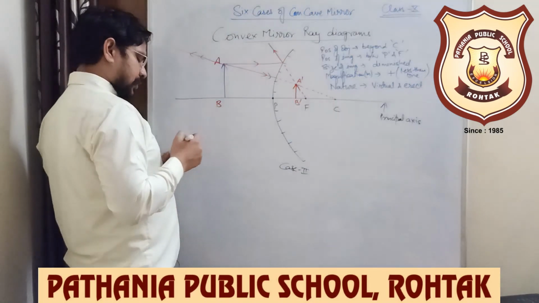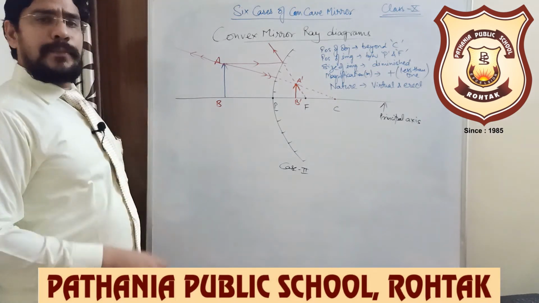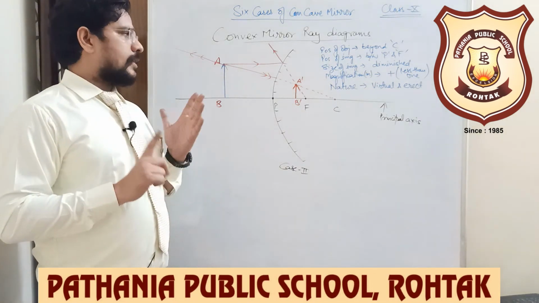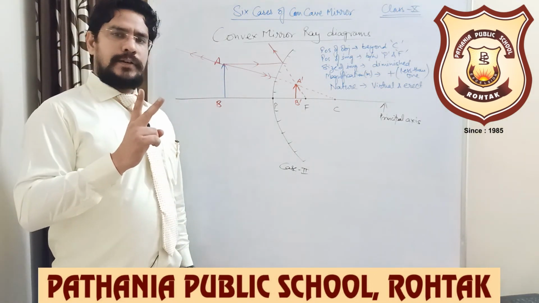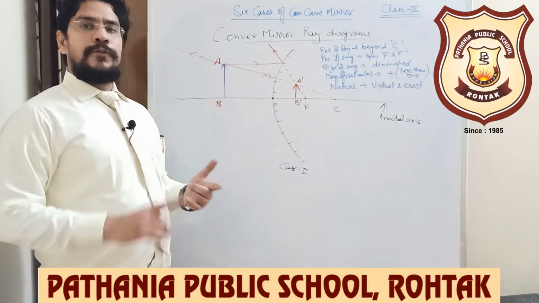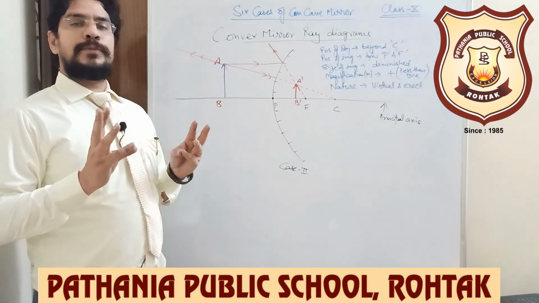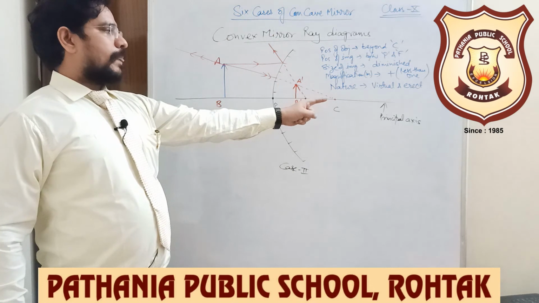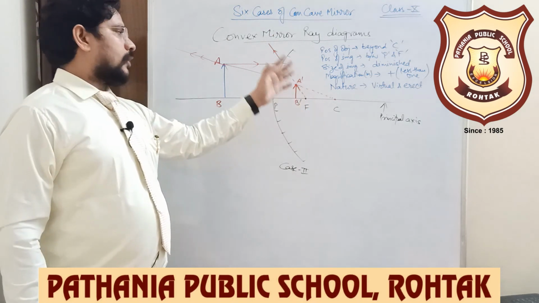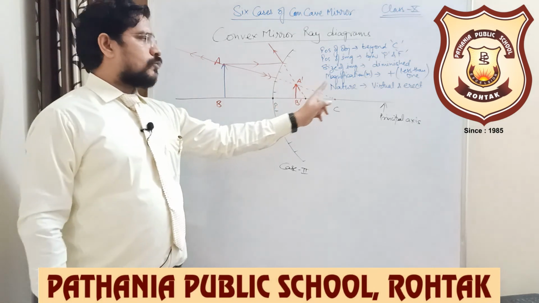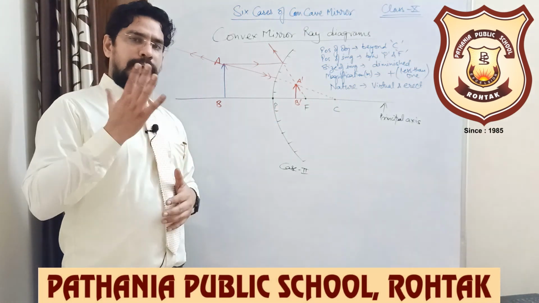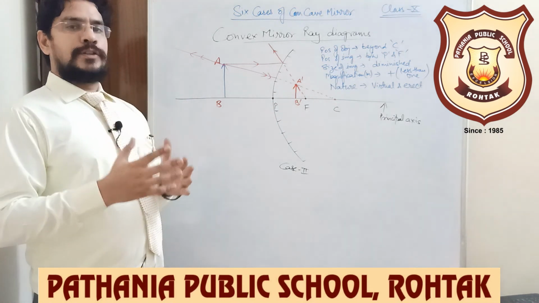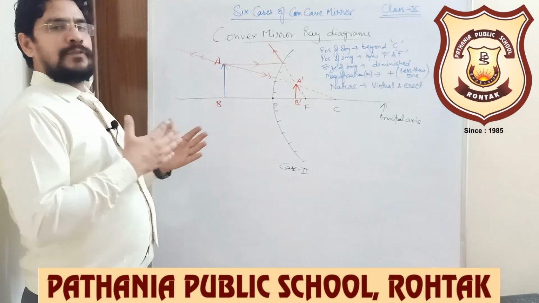Okay, so we finish here the ray diagram cases of our concave mirror and convex mirror. So 6 cases for concave mirror and 2 cases for convex mirror. So there are a total of 8 cases which you must remember by heart. They must be on your fingertips. For convex mirror, we never get a real and inverted image. For convex mirror, there are only 2 cases and the image is always virtual and erect. For concave mirror, in 5 cases the image is real and inverted, and in only 1 case is the image virtual and erect, when the object is between focus and pole.